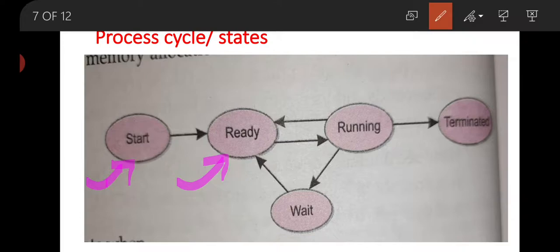Now the program is going to process. When program is going to process, that means processing is start. This is called running state. While in running state there is the wait state. That means waiting state, when program is ready and waiting for the CPU to be free. That means